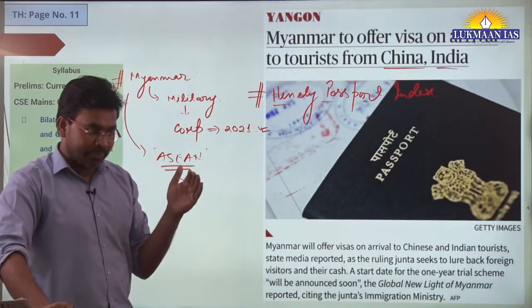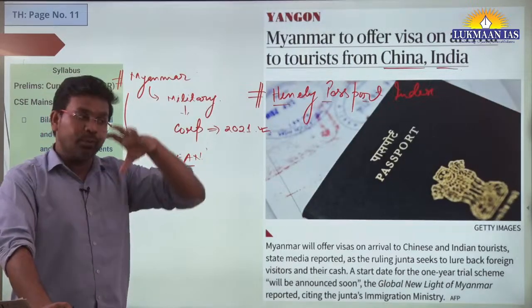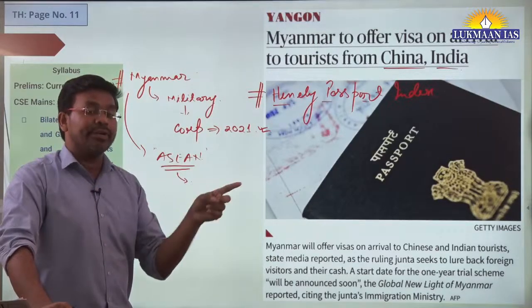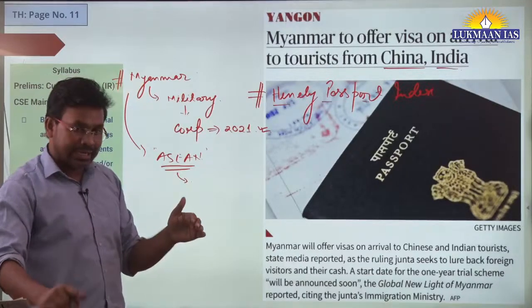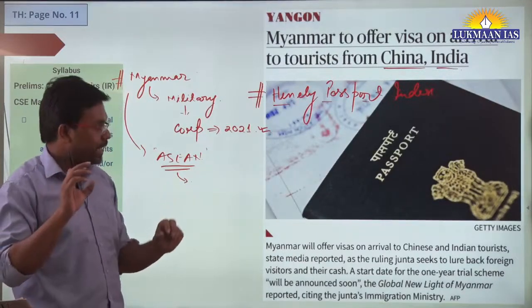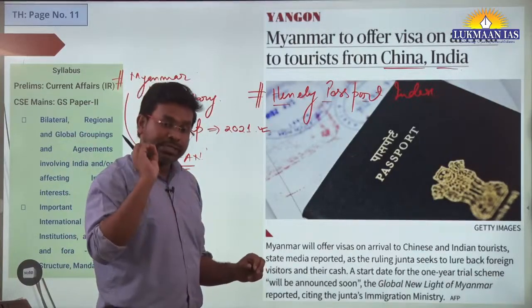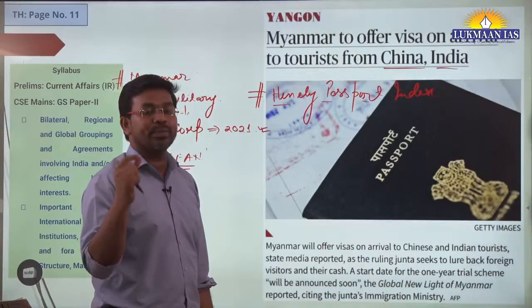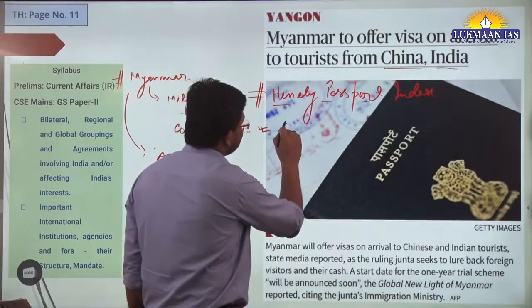For example, if you have an Indian passport, you are an Indian citizen. If you go to other countries, how many countries allow you visa-free travel or visa on arrival travel? The passport of the country that has the most visa-on-arrival or visa-free destinations is considered the strongest passport in the world.